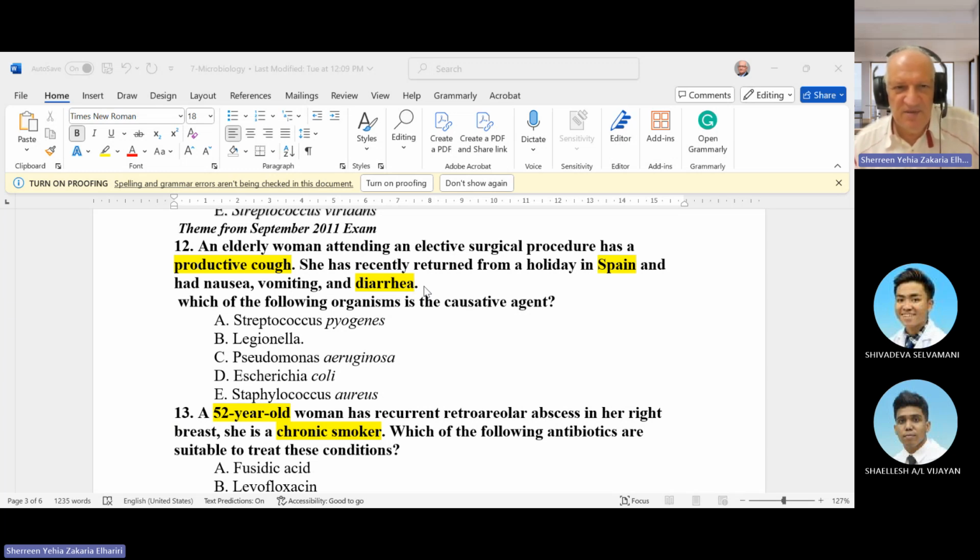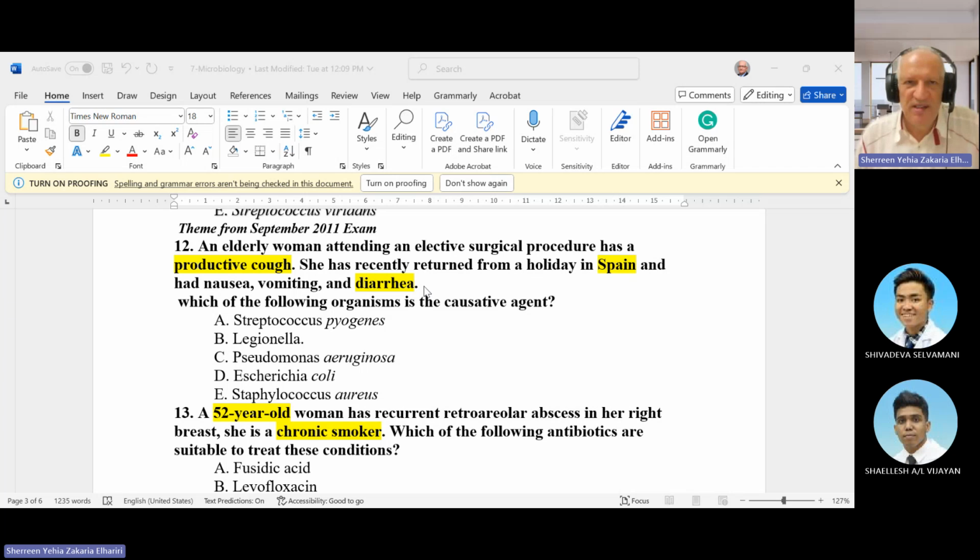After that, they found the organism and called it Legionella, and it is one of the coccobacilli. They found later that it comes from air conditioning, especially central air conditioning, and the air conditioning filter has this organism.